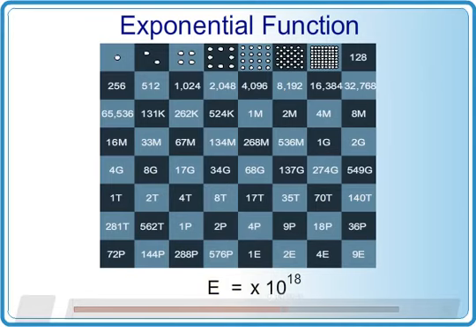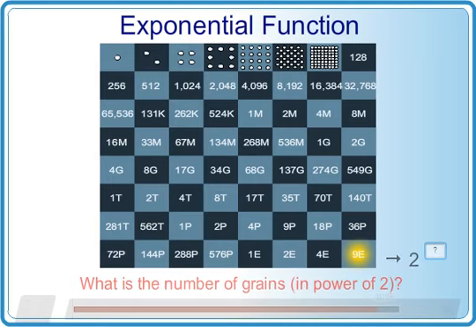We started the first square with 1 grain, which is 2 to the power of 0. After multiplying by 2, at the second square we had 2 to the power of 1. Then 2 to the power of 2 in the third square, all the way to the last square in this chessboard. What is the number of grains in the last square, in powers of 2?